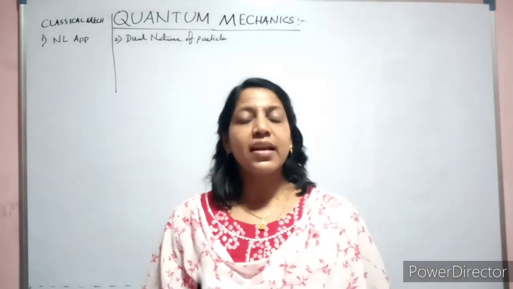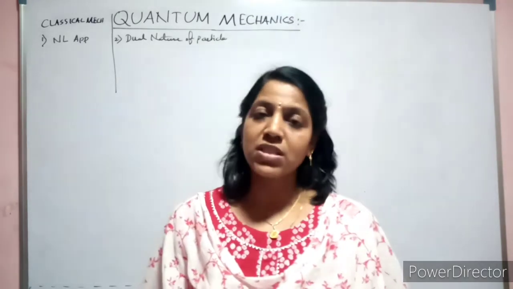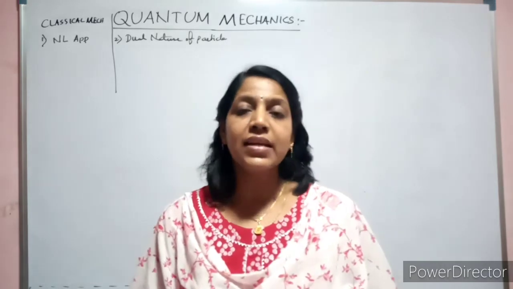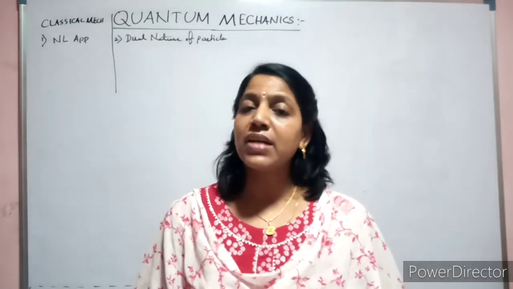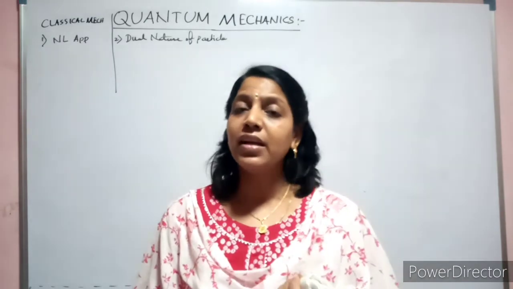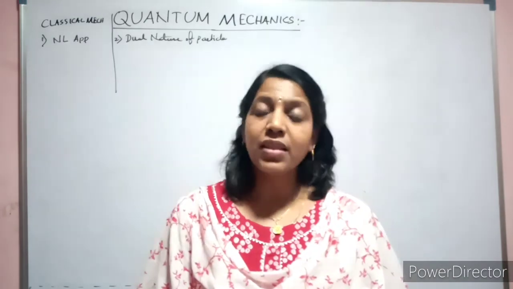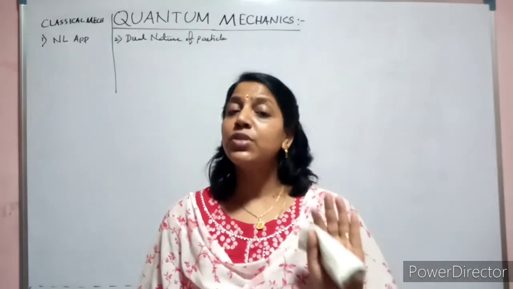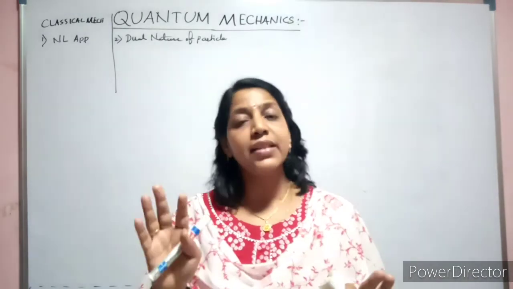What is its character? Light has certain wavelength and frequency. Now, every particle has definite mass, definite velocity and definite momentum. Coming to a wave, it has wavelength, frequency, velocity. Yes or no?